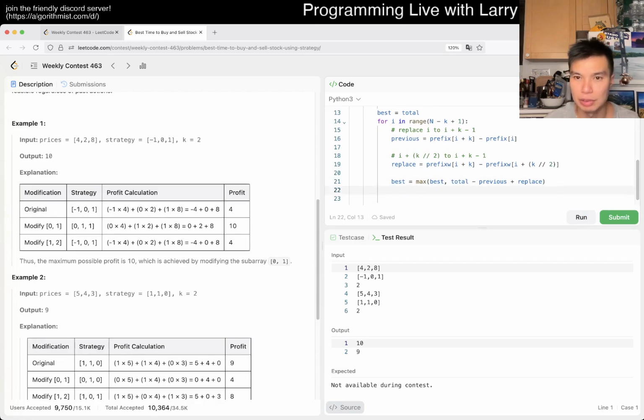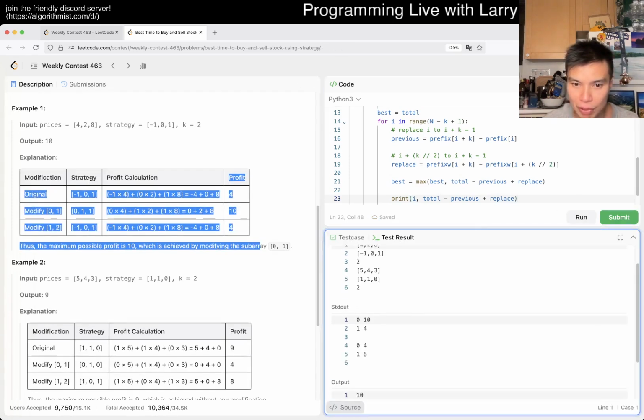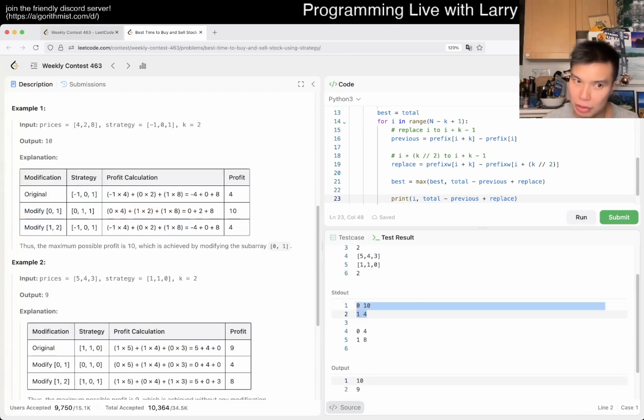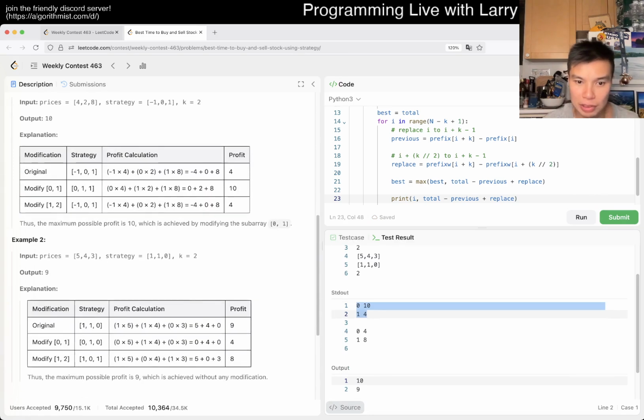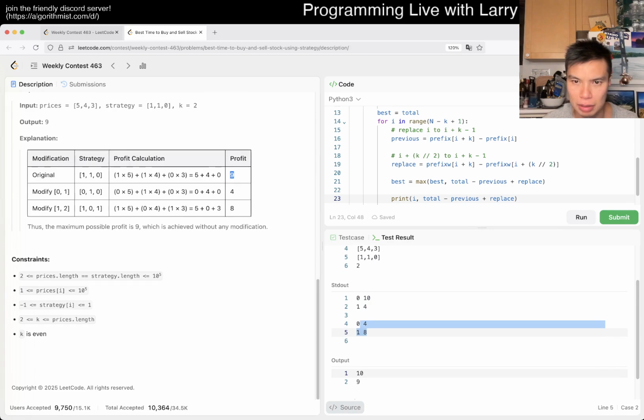So I want to print I, total minus replace. This should at least match this table that we have, right? So 4, 10, 4, 10, 4. So we're missing 1, so it's good that we caught it, right? We're missing the first 4 and we're missing the 9 here, right? Oh, wait.